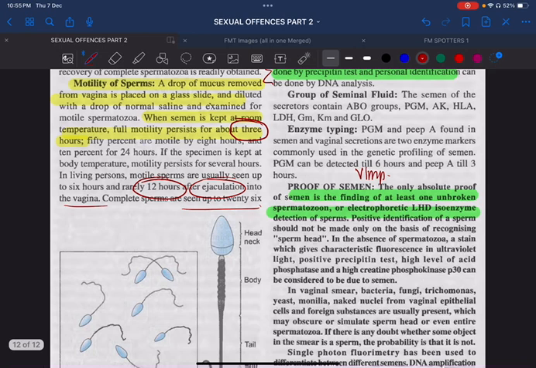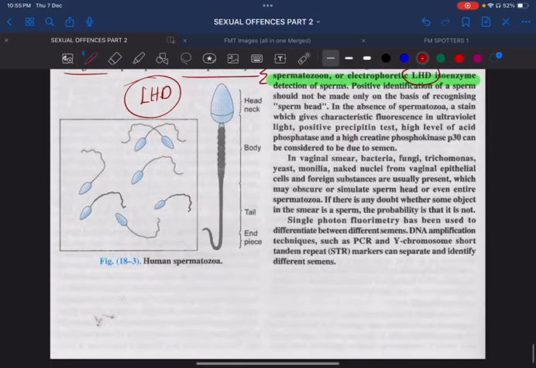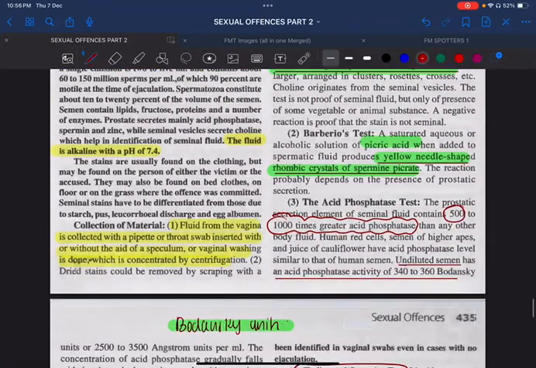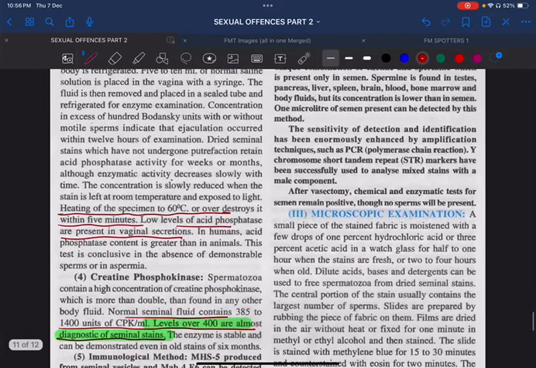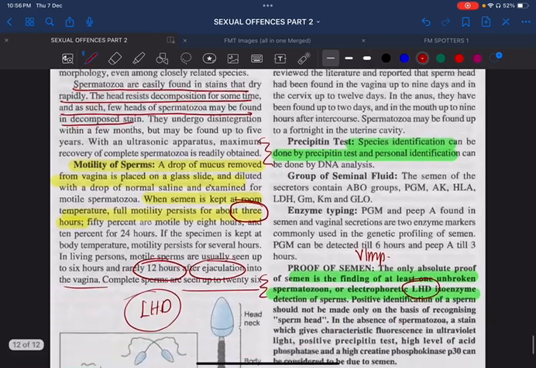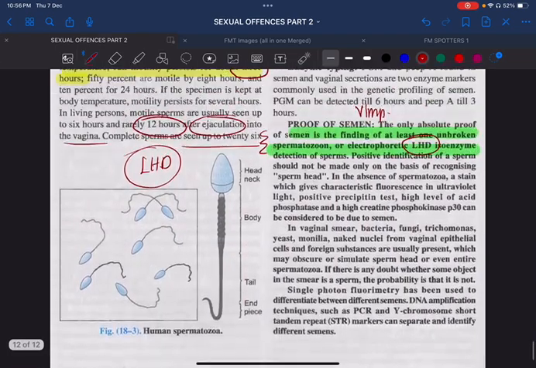Proof of semen is at least one unbroken spermatozoon, and very important in electrophoresis, if we are able to trace LDH-X isoenzyme. These are the two evidences of semen. So, as far as semen is concerned, just remember the physical examination, chemical examination, Florence, Barberio, acid phosphatase, creatine phosphokinase, and immunological methods. And in microscopic examination, remember the motility of the sperm, the precipitin test, and then proof of semen: at least one unbroken spermatozoon or electrophoretic LDH-X isoenzyme. It is not LDH, which is lactate dehydrogenase. This is LDH-X isoenzyme.